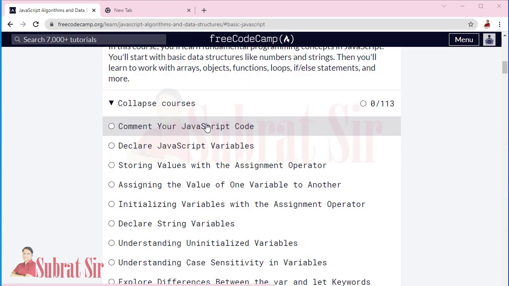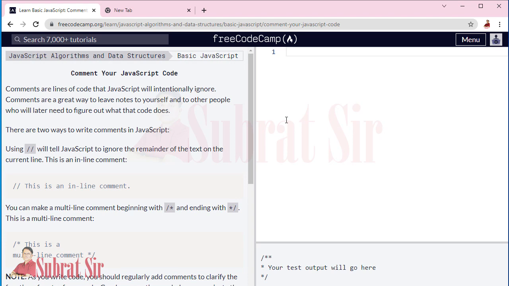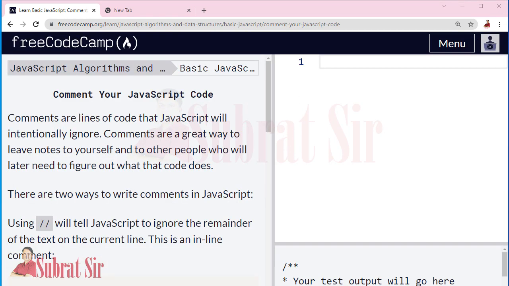First lesson, comment your JavaScript code. What are comments? Comments are lines of code that JavaScript will intentionally ignore. Whatever the programming language, it may be JavaScript, Java, C, C++, Python, any programming language, comments are always ignored. The program will not execute the comments. So why are we using them? Comments are a great way to leave notes to yourself or to other people who will later need to figure out what that code does.